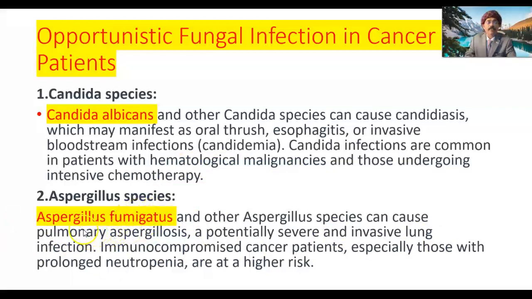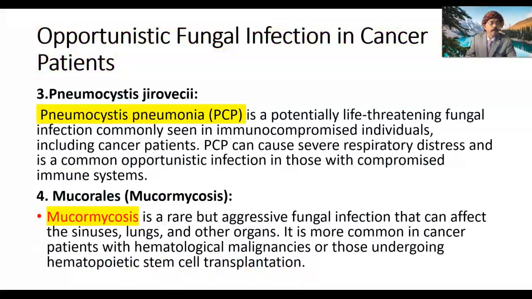Aspergillus species, Aspergillus fumigatus and others, can cause pulmonary aspergillosis, a potentially severe and invasive lung infection. Immunocompromised cancer patients, especially those with prolonged neutropenia, that is, a decreased number of white blood cells, particularly the neutrophils, are at higher risk.